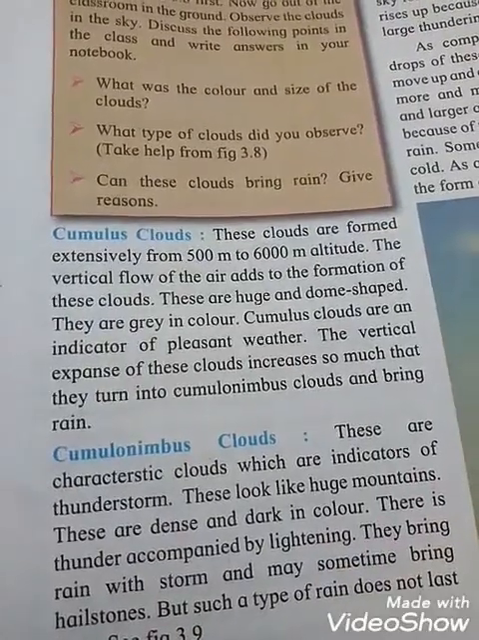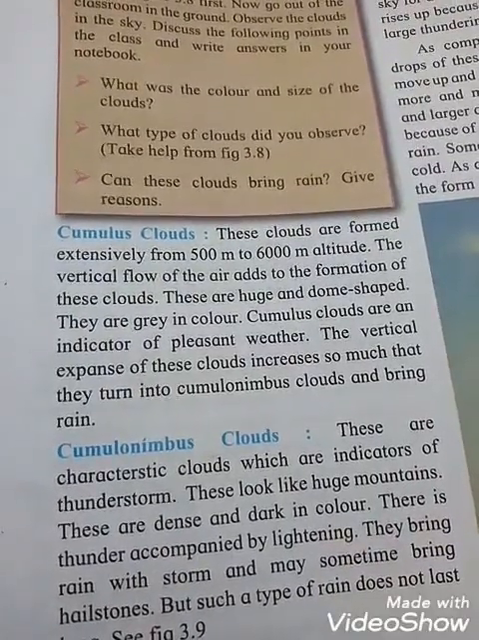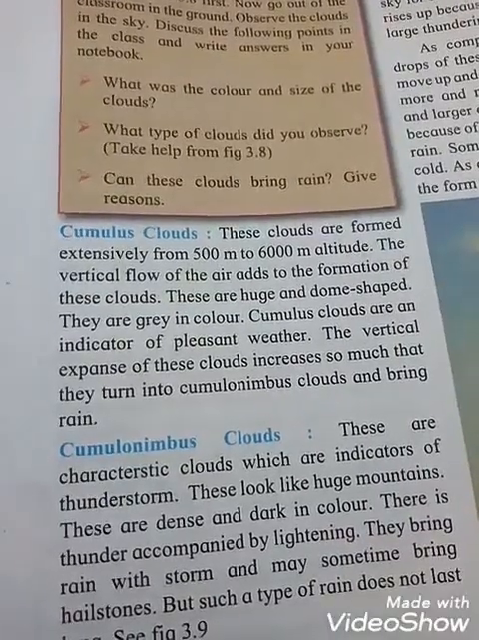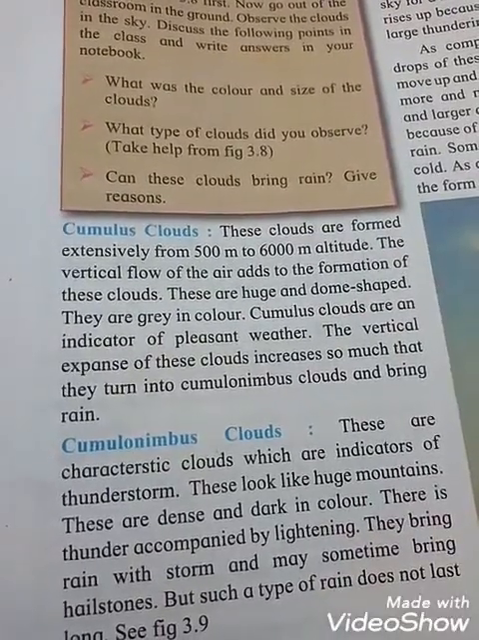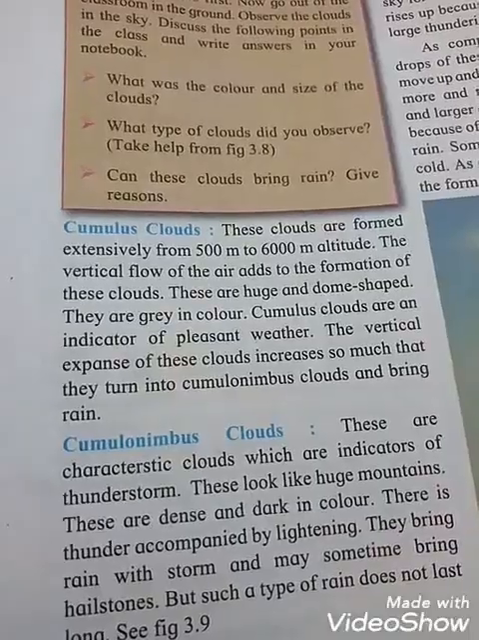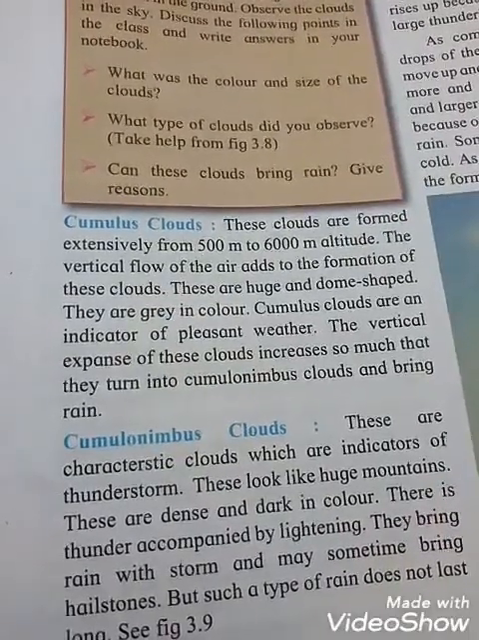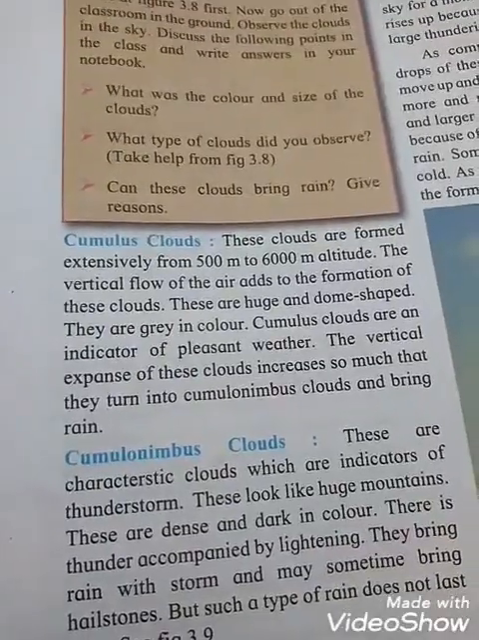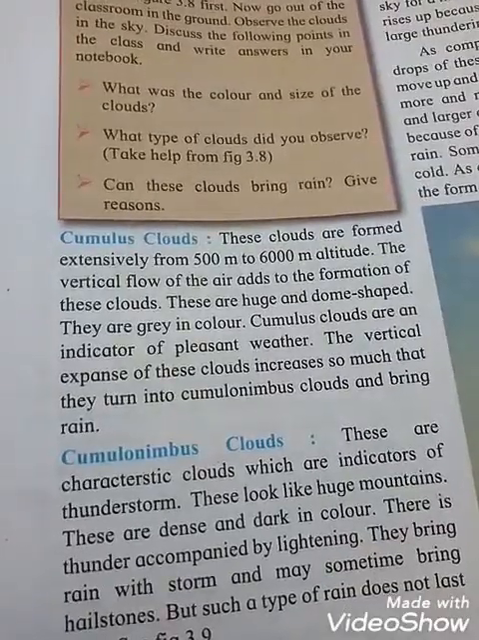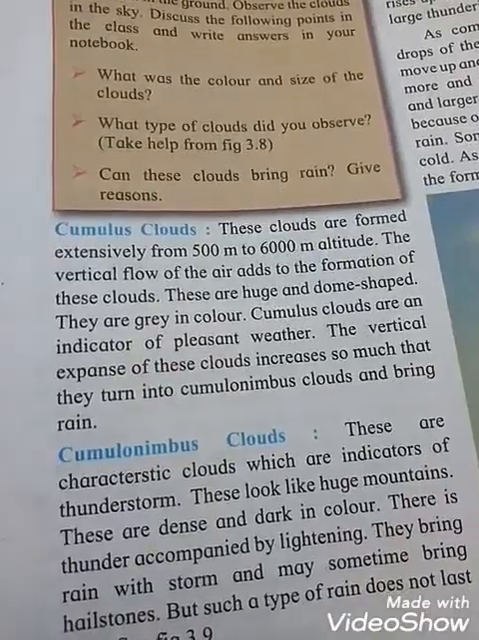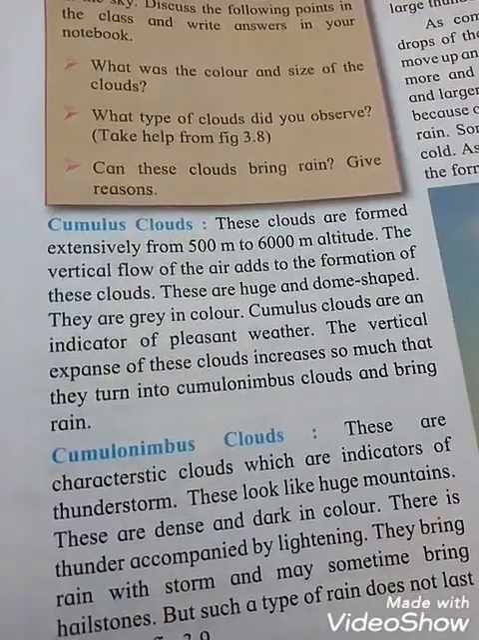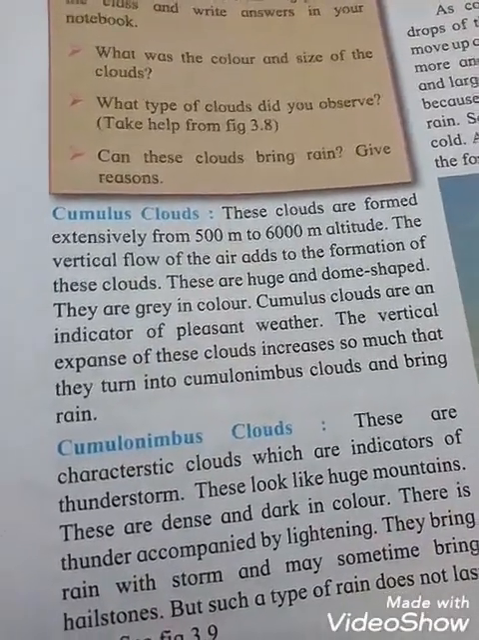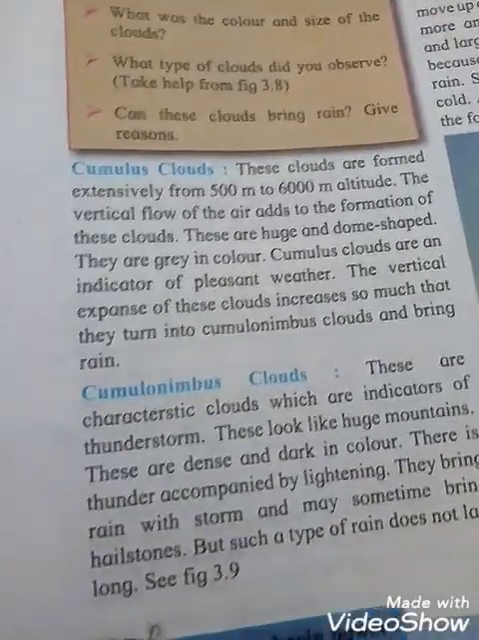Cumulus clouds are an indicator of pleasant weather. The vertical expanse of these clouds increases so much that they turn into cumulonimbus clouds and bring rain. See, students, because of this, it brings the rain.